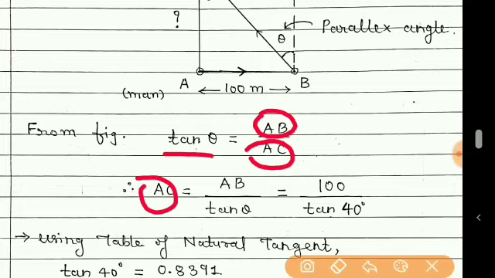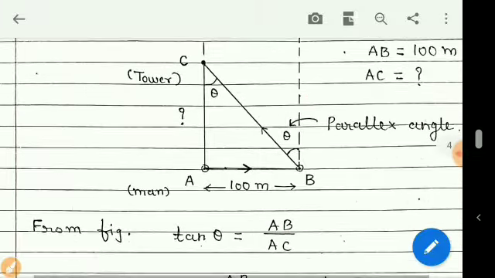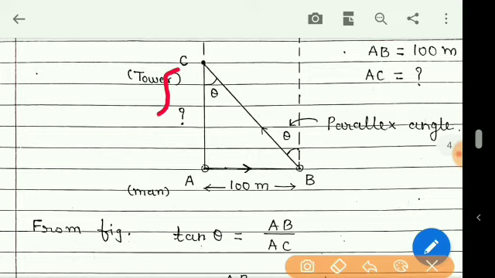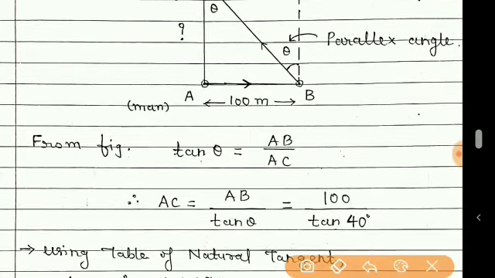Why are we making AC the subject? Because this distance which is to be obtained is nothing but AC. So here also we made AC the subject, and so AC is brought here and tan theta is brought in the place of AC.